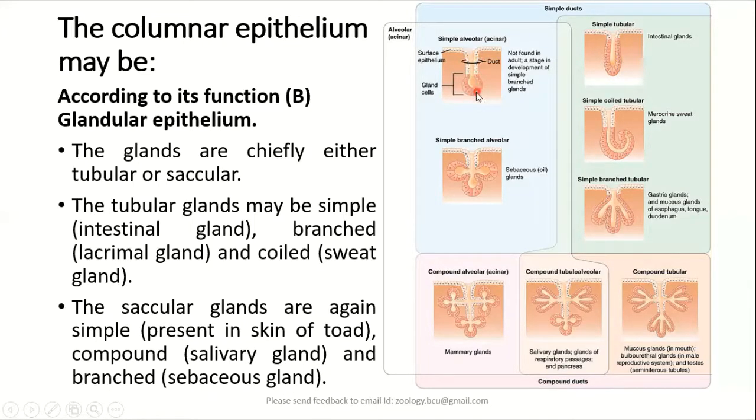Then it is called an alveolar epithelial gland or acinar epithelial gland.